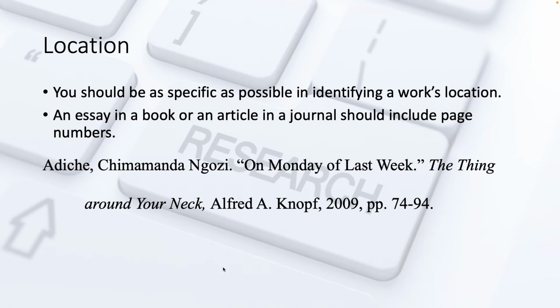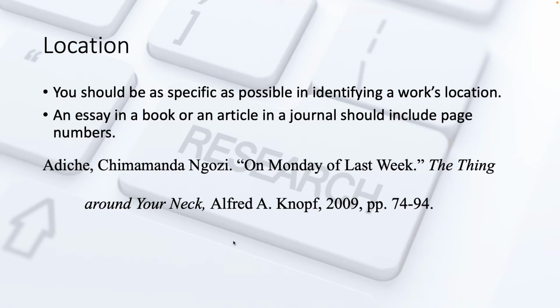This doesn't always apply either. If you have page numbers in a source, like this one, which is an article contained in the book The Thing Around Your Neck, published by Alfred A. Knopf, which is a publishing company, in 2009. And this part here, Monday of last week, can be found on pages 74 to 94. And this only happens if you have a source that has page numbers. They don't all. A lot of electronic sources do not have page numbers. So at that point, you skip it.